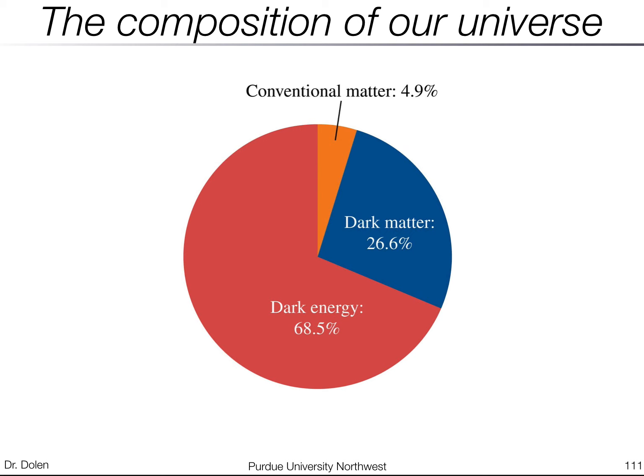We also have about a quarter of the universe being dark matter, some type of material that interacts gravitationally and affects the way galaxies rotate, affects the way galaxies form, it affects the way the universe moves as a whole because of all this matter, but we don't know what that is. And then 68.5% of the composition of our universe is this dark energy. There's something contributing to the expansion of our universe and making it expand faster.